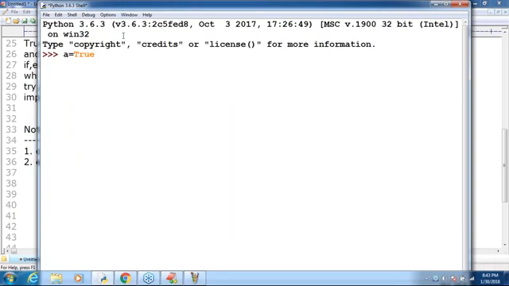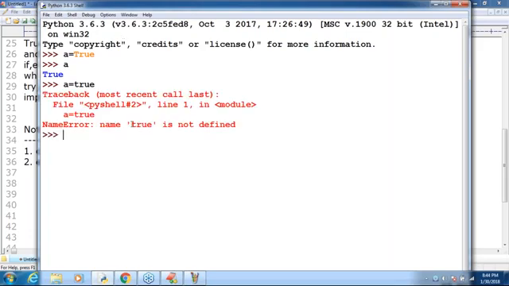Array, is it valid or not? Yes, valid, no problem. If you print A, what is the value? True by default we are going to get, sir. A is equal to true I'm taking. Is it valid or invalid? Invalid, sir. The Python interpreter will give the error: name true is not defined. Like we are going to get the error, right?